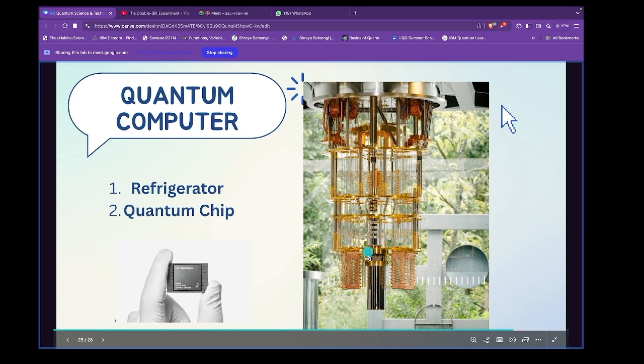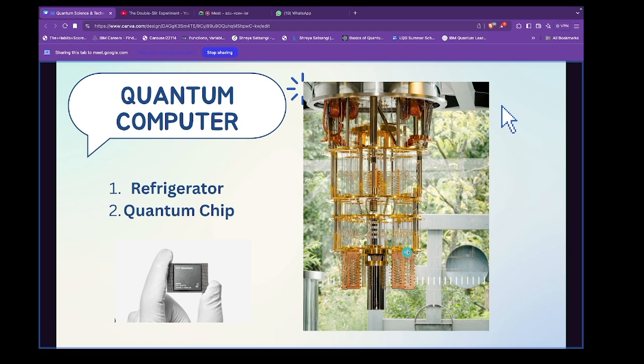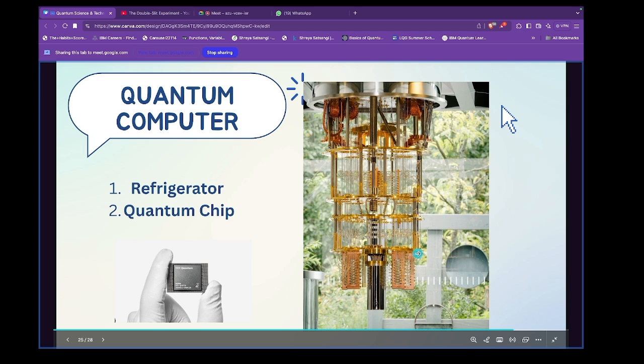They put this here and try to make the temperature very, very low, but we still have not come to 0 Kelvin, which is absolute zero. That is where the noise is created, because we don't have a perfect system. Even these apparatus make noise. Even the atmosphere you see outside creates noise.